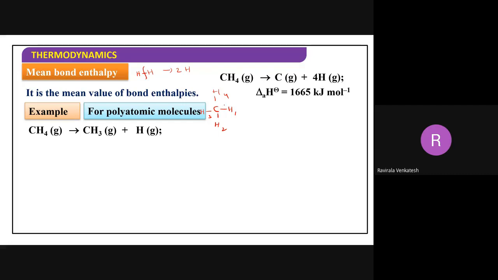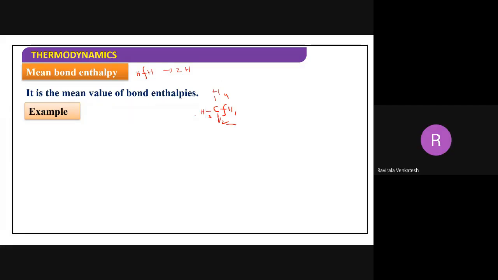I want to break the first one. So in that case, when the first CH bond is broken, the amount of heat is plus 427, about 420. Because you are breaking the bond, the value should be positive. Just now I told you this.